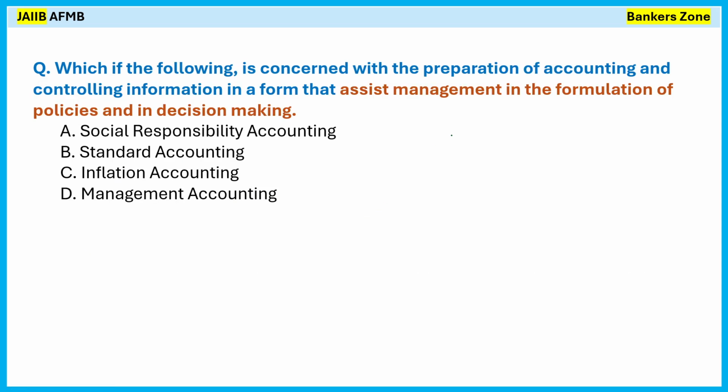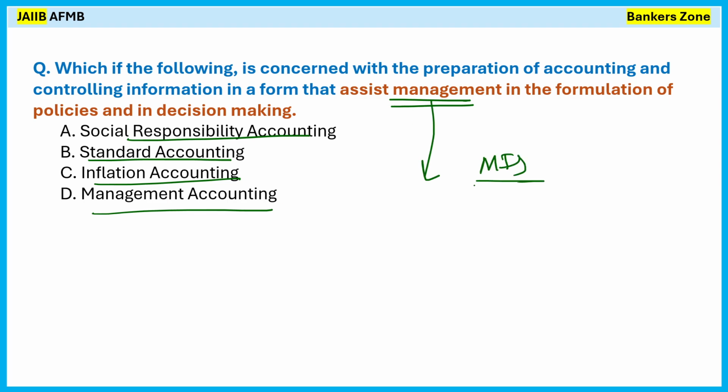Which of the following is concerned with the preparation of accounting and controlling information to assist management in the formulation of policy and decision making? When we are assisting the management, whether it is social responsibility accounting, standard accounting, inflation accounting or management accounting, we are preparing the MIS to assist the management. This is called management accounting.